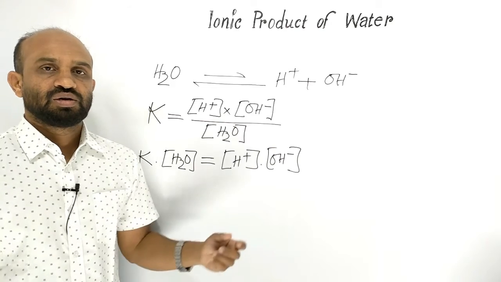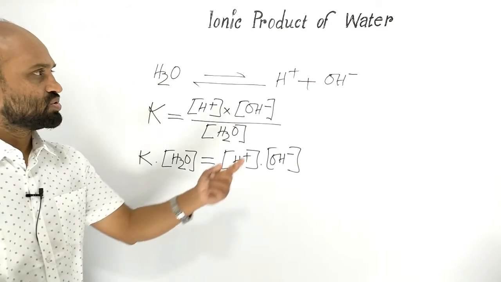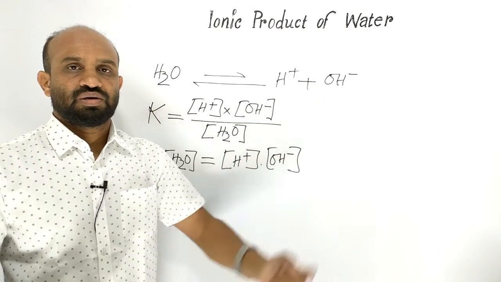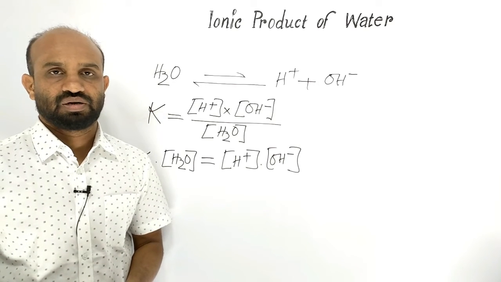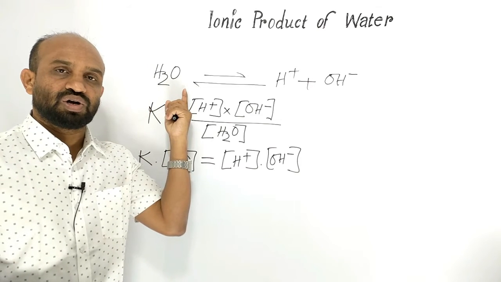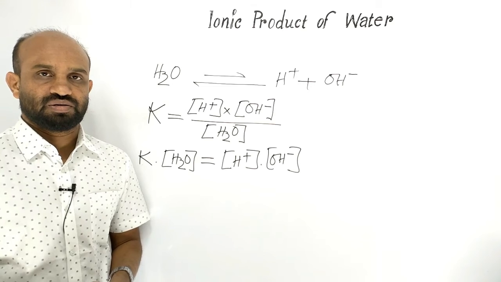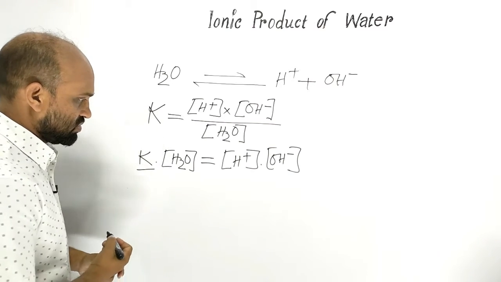That is why a very little amount of water ionizes to hydrogen ion and hydroxide ion. But this ionization is extremely little. That is why the concentration of water is considered constant. Then we can write, this is a constant term.